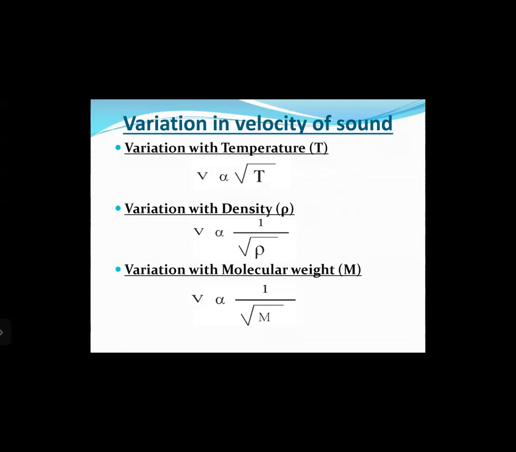So first one is variation with temperature. The velocity of sound is directly proportional to the square root of the temperature. The next is variation with density. So velocity of sound is inversely proportional to the square root of the density. And the third is variation with molecular weight. That is, velocity of sound is inversely proportional to the square root of the molecular weight of the gas.